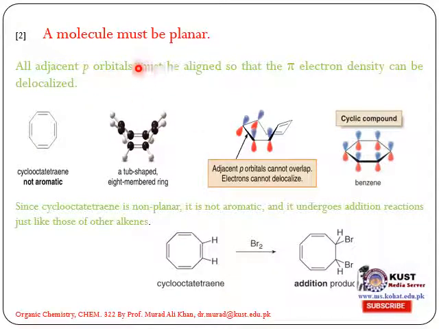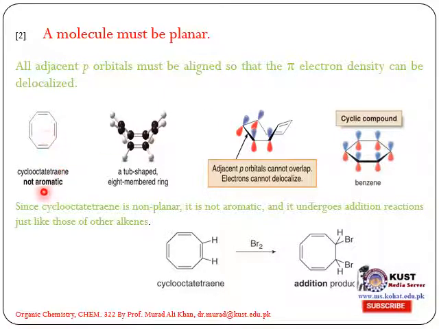The molecule must be planar. All the adjacent p orbitals must be aligned so that the pi electron density can be delocalized. They should be planar and aligned with each other, and the density should be delocalized over all the atoms.